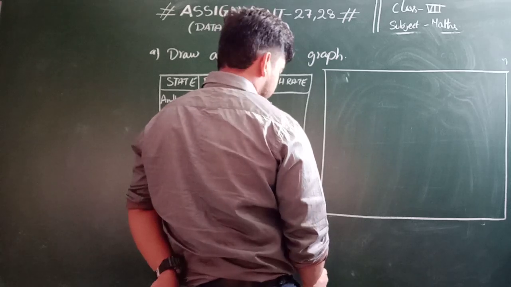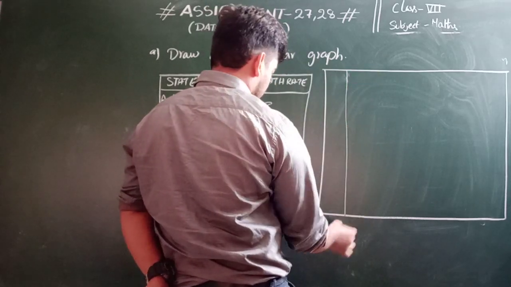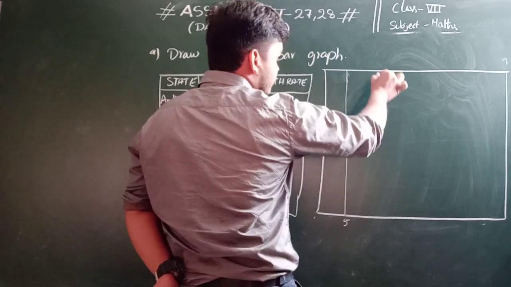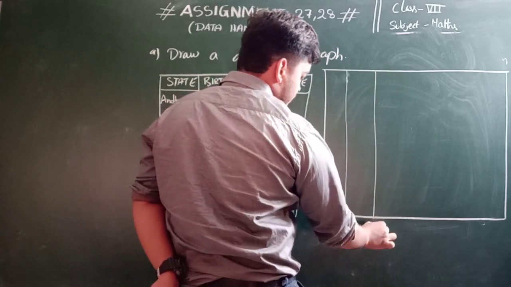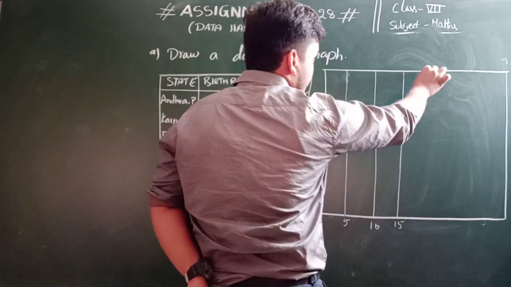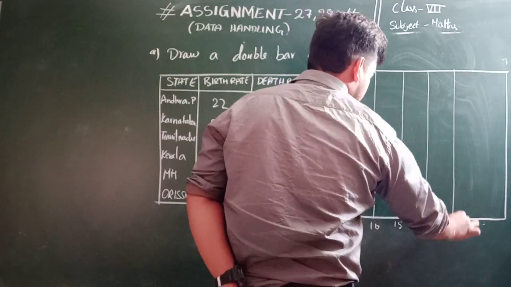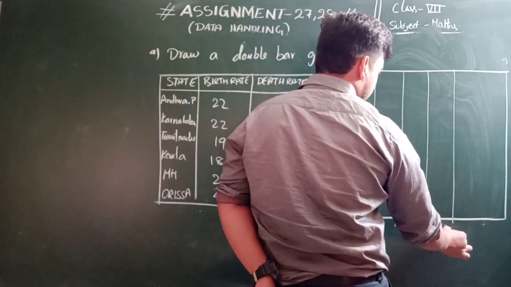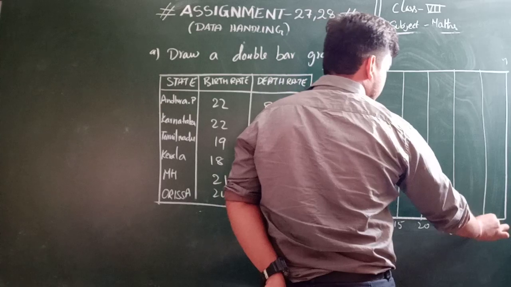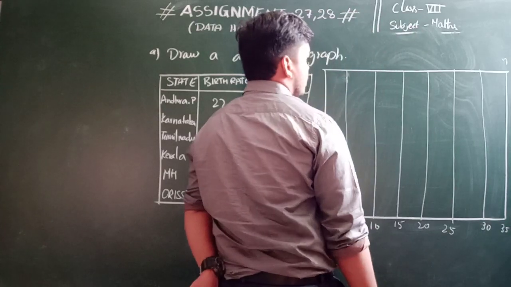In the bar graph, see 5, 10, 15, 20 and 25, 30, the last one is 35.